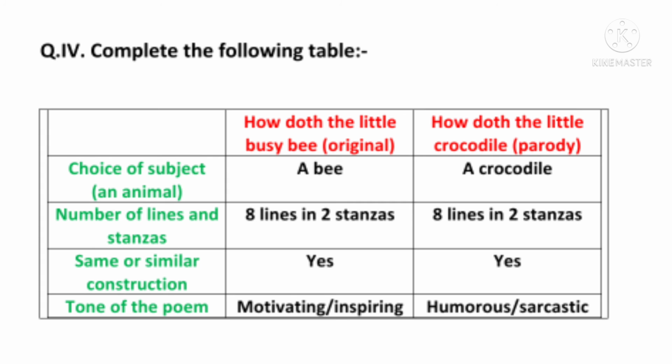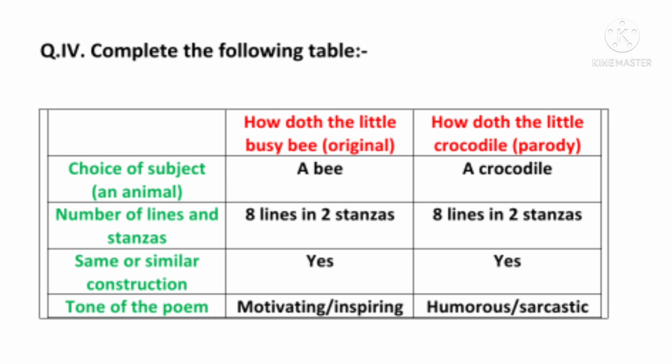And the next poem is a bit humorous and sarcastic. Though the crocodile is quite scary, the poet has shown the crocodile in a very humorous and sarcastic way in the parody poem, the second poem. So this is the tone of the two different poems. The first poem is inspirational, motivational, and the second poem is funny and humorous.